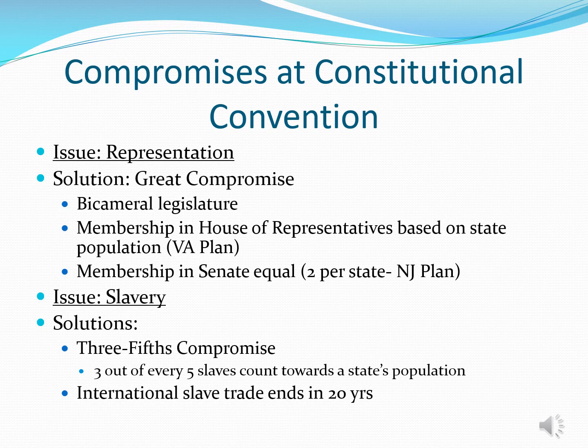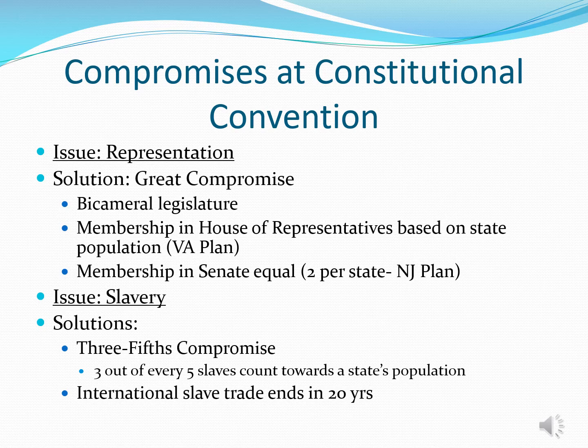So there's 2 major compromises that happen in regards to slavery. The first one is called the 3/5 Compromise. So a state like Virginia and South Carolina, even Maryland, would have a very large slave population, and they would want it to be counted in the population because it would give them more seats in the U.S. House of Representatives. A state like Pennsylvania, Massachusetts, that's abolished slavery, is not going to want that to happen because they don't think that's fair. And they also don't want to reward slavery.